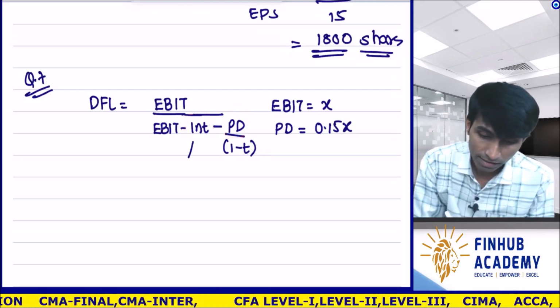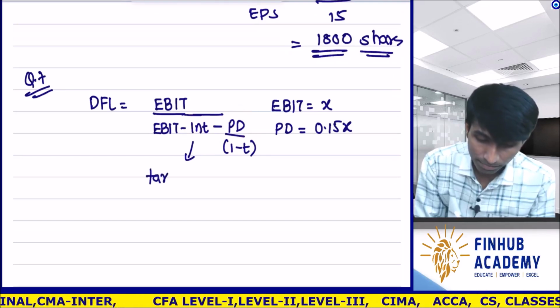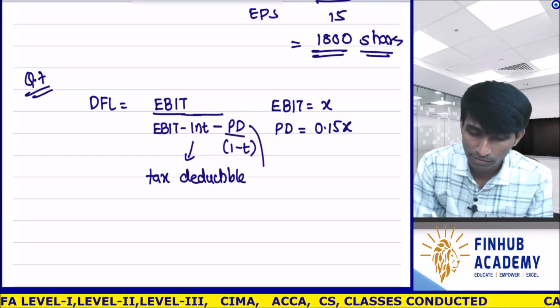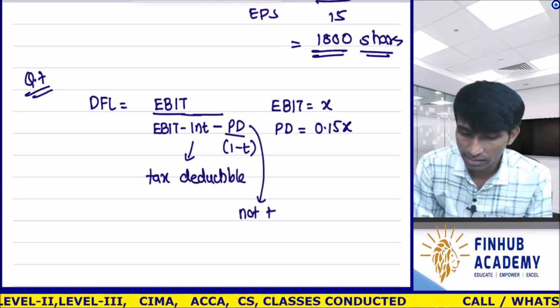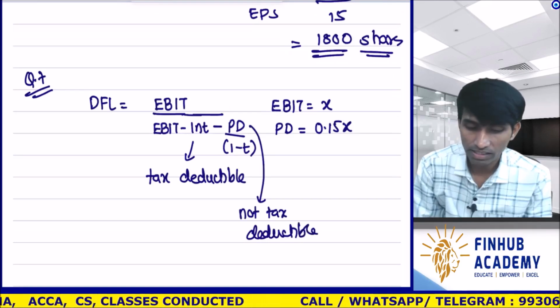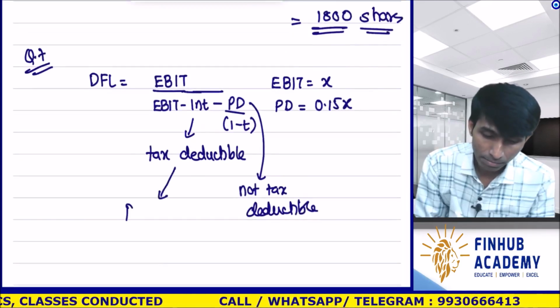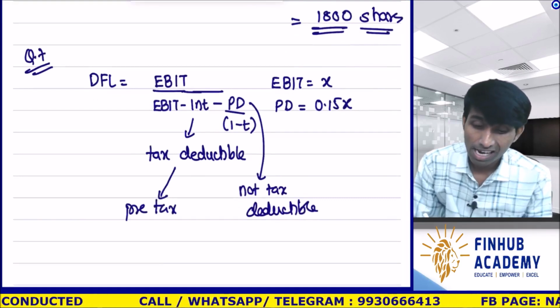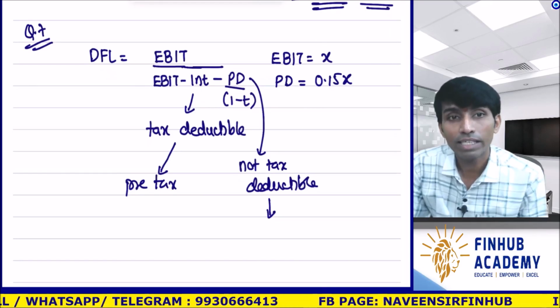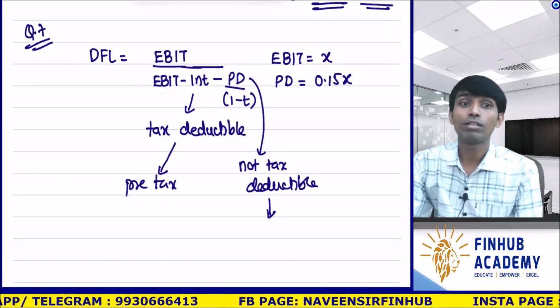I'll write this. Interest is tax deductible. Okay, you get tax benefit on this. Not tax deductible. Correct? This is pre-tax. And preference dividend is post-tax.